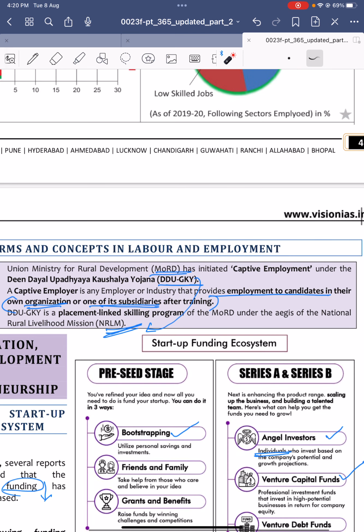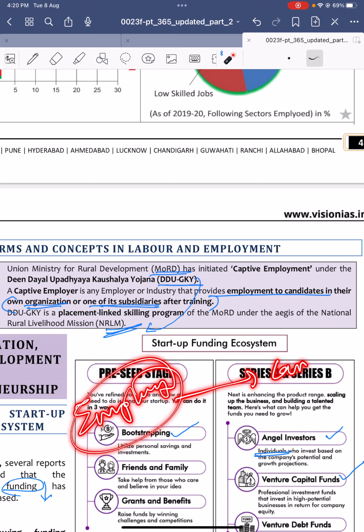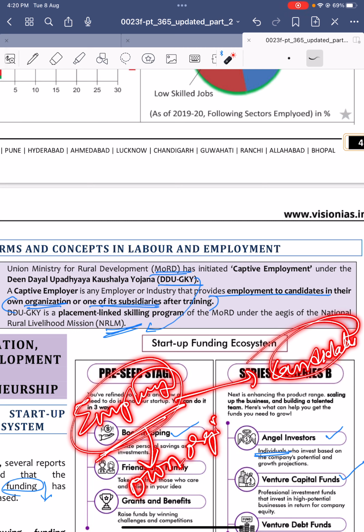Captive employment is where a captive employer provides employment to the candidates. A captive employer is one who provides employment in his own organization or his subsidiaries.